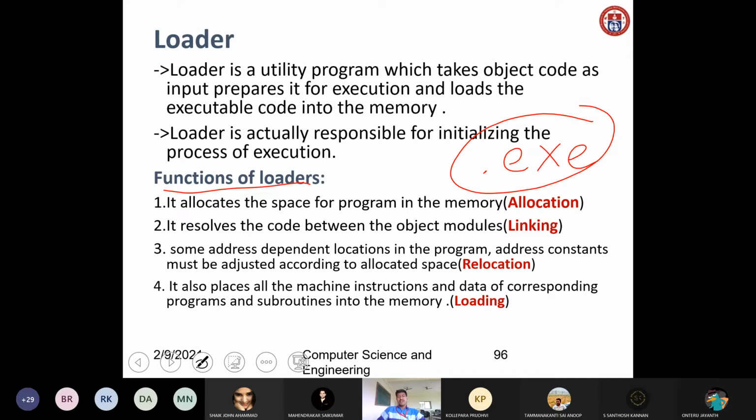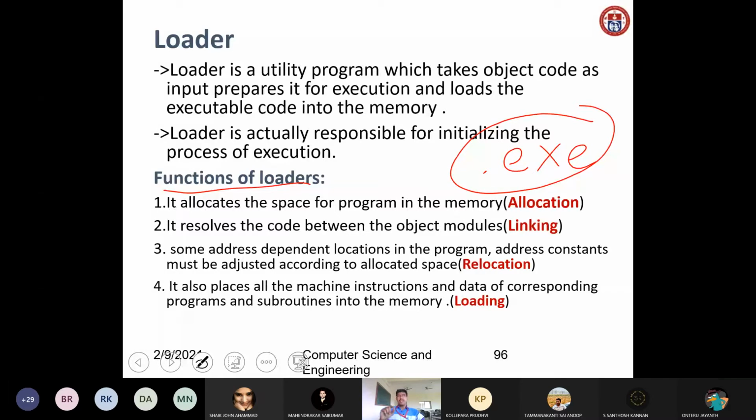The loader allocates space for the program in memory. Once you have written the program, the first thing you require is space in memory. That memory space will be allocated by the loader. I hope you have studied some memory allocation functions in C: malloc, realloc, calloc.